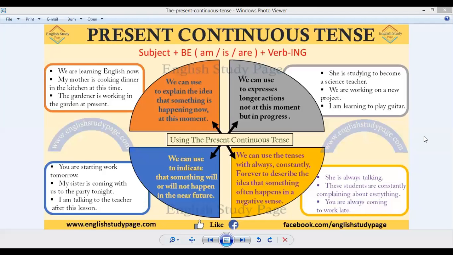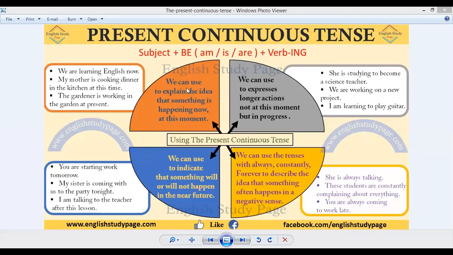So this is the number one picture here. You can see in this picture it is written at the very top, present continuous tense, and then the formula to make the sentences of present continuous tense is also depicted here.